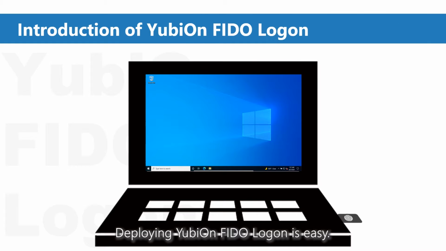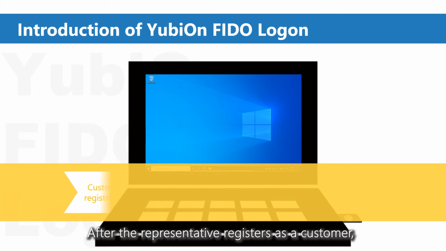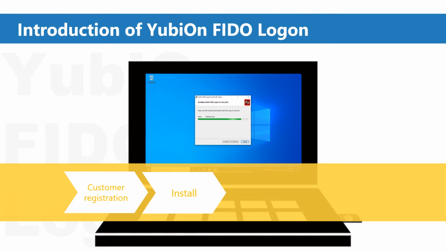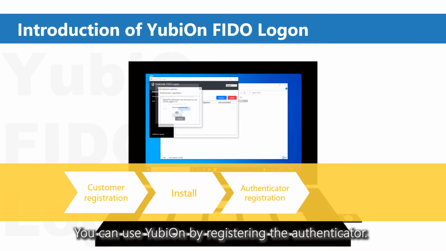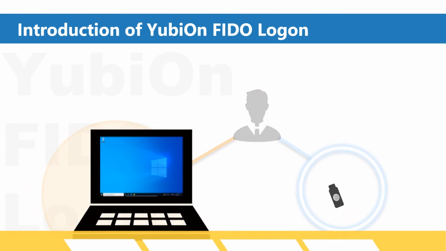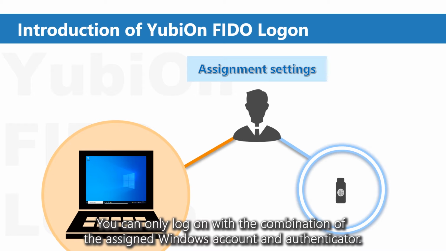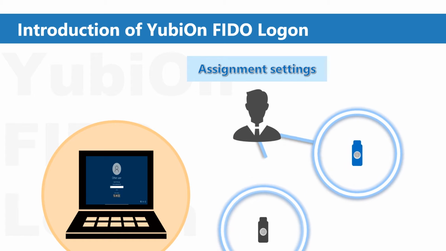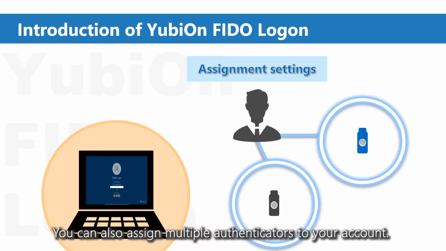Deploying YubiOnFIDOLogon is easy. After the representative registers as a customer, install the client software on the Windows PC and you can use YubiOn by registering the authenticator. You can only log on with the combination of the assigned Windows account and authenticator. You can also assign multiple authenticators to your account.